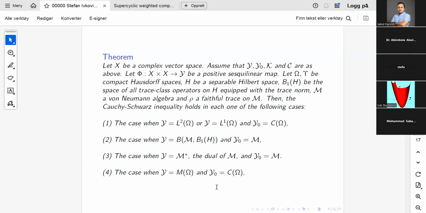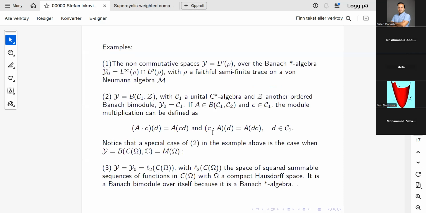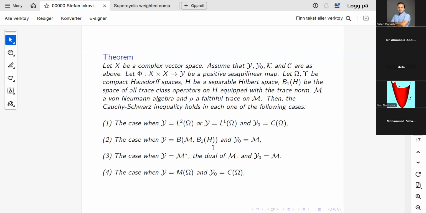But now there is another more interesting case. We can let I be the space of bounded linear operators from a von Neumann algebra M into the space of trace class operators on a separable Hilbert space H. So this is in fact a module of this kind here, as I said, and of course it is a bimodule over M. And if you take any positive Sesky linear map taking values in this module, then the Cauchy-Schwarz inequality holds.